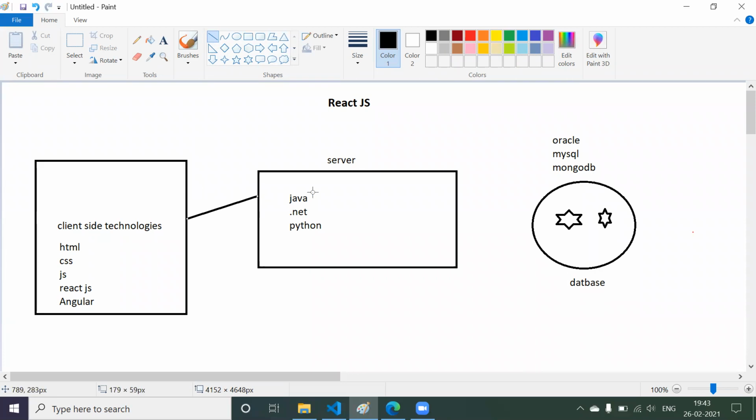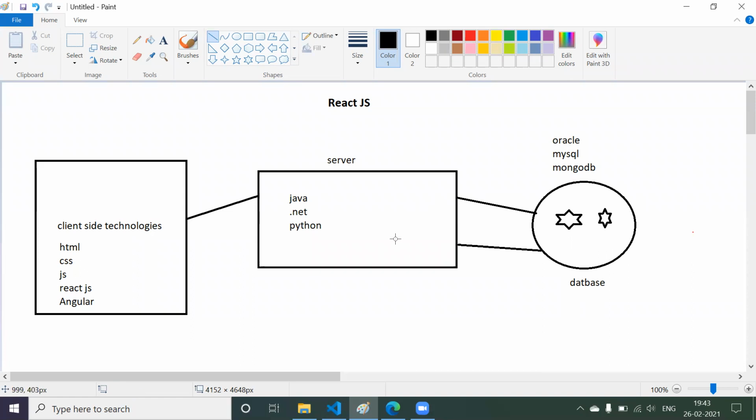Now, what will the server side technology do? It might be Java, .NET, Python, or Node.js. It is going to take your email ID and your password from this request. Now, it is going to connect to your database, and it will give that email ID and password to the database. The database is going to check whether this particular user exists or not. If he exists, then it is going to take all the data of that user and return that data to the server.